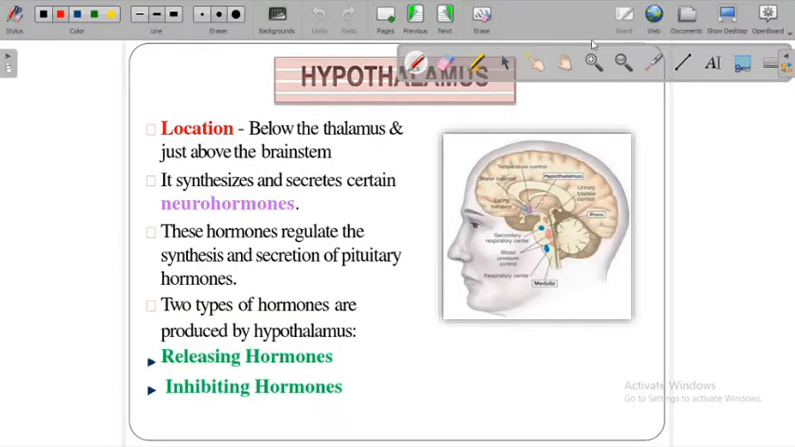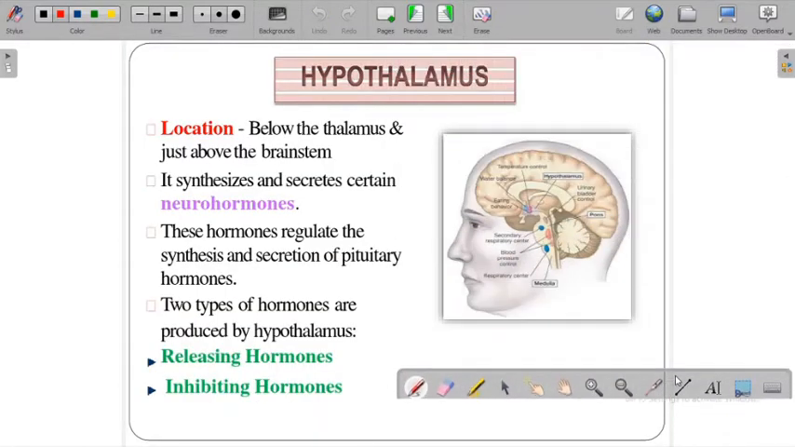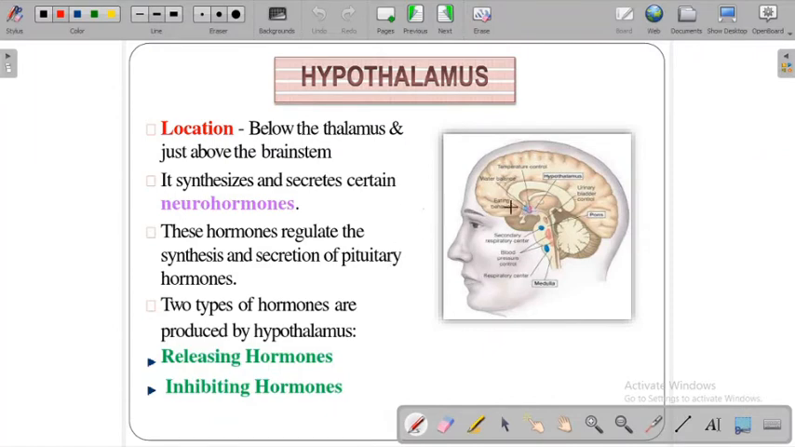Next one we'll see is the hypothalamus. What is the hypothalamus, guys? Now you can see the overall brain, and this region over here, can you see this region? This region is called the hypothalamus region, which is very important, and which also secretes so many hormones, the hypothalamic hormones.